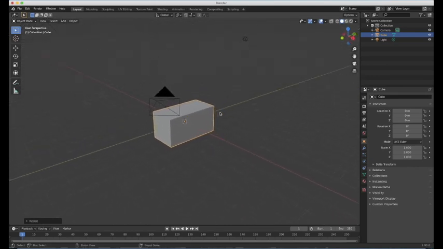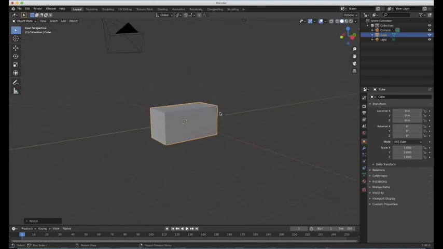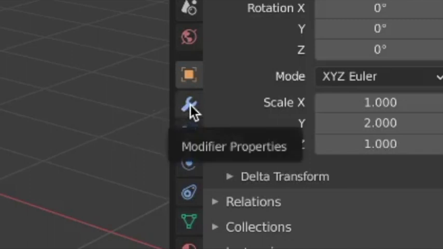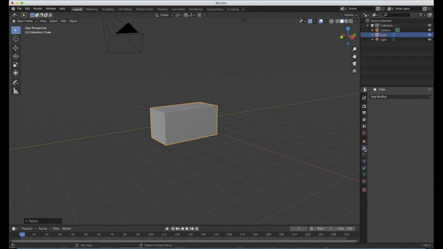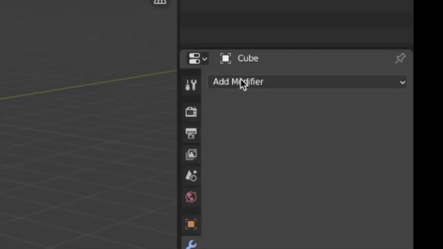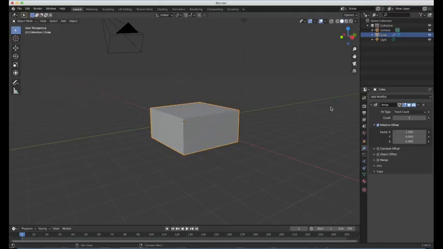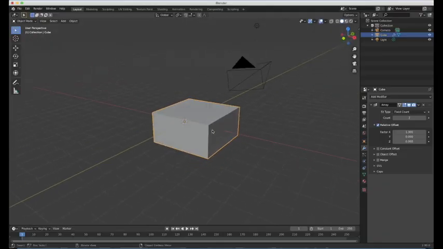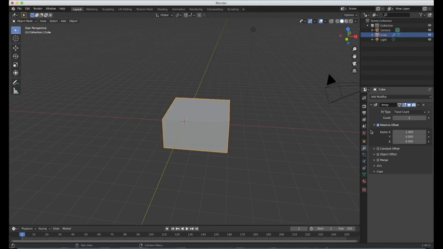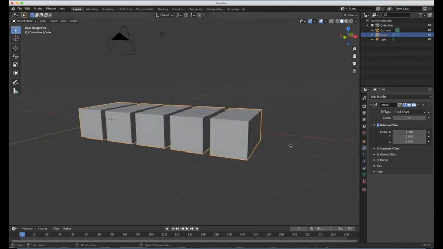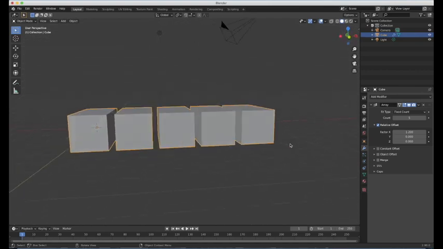So in order to build the wall nice and quickly, we're going to use some array modifiers. Now the modifiers are over here, see this tab. When I hover over it, modifier properties, that's what it says there. So you want to click on that one, and up here it says add modifier. You click on add modifier and then click on array. And so that's the array modifier. You can kind of see what it's doing. I'll make sure that I'm showing you, giving you a good demonstration of exactly what's happening.